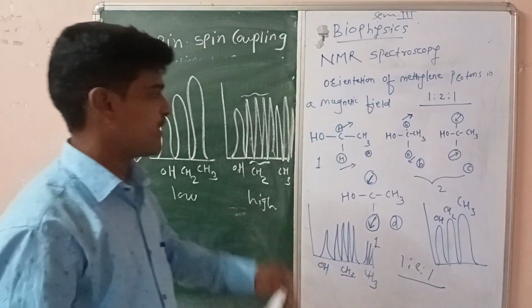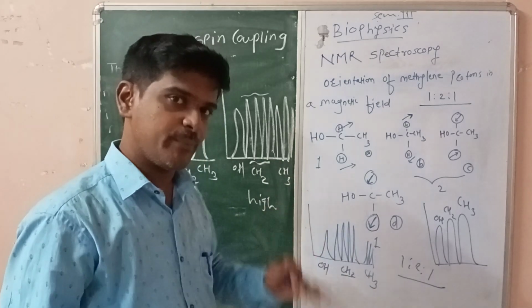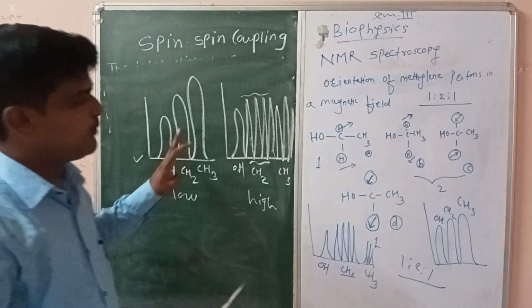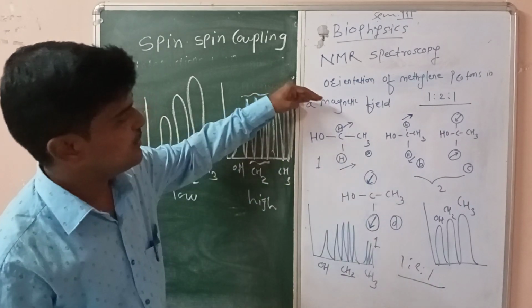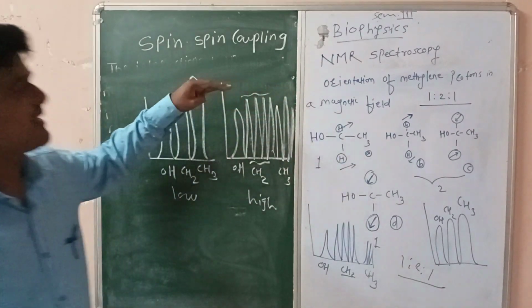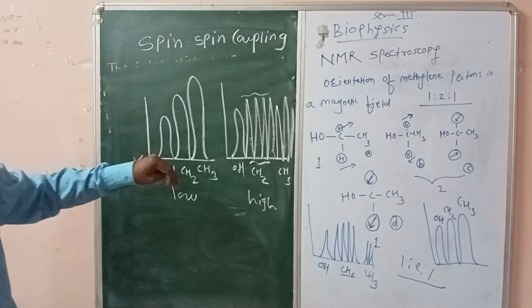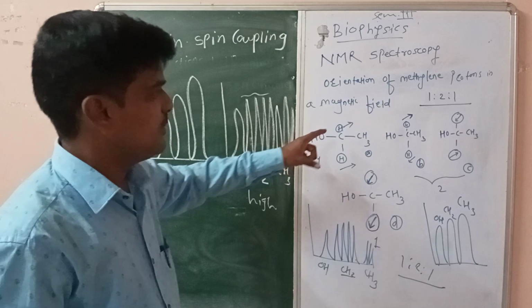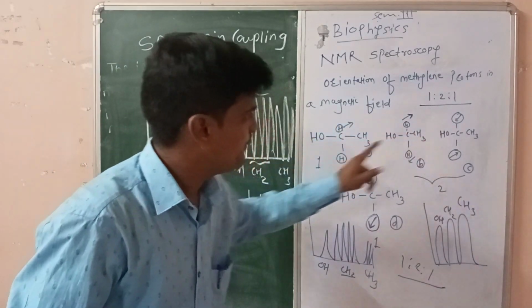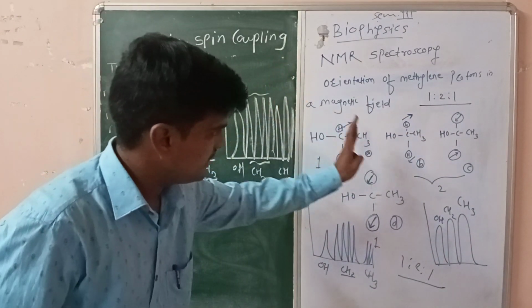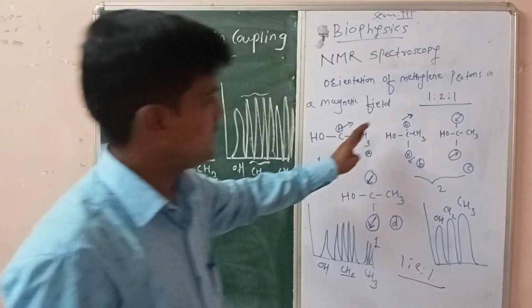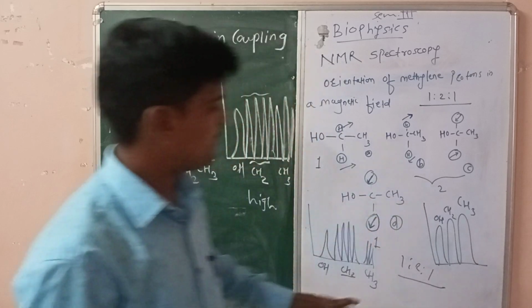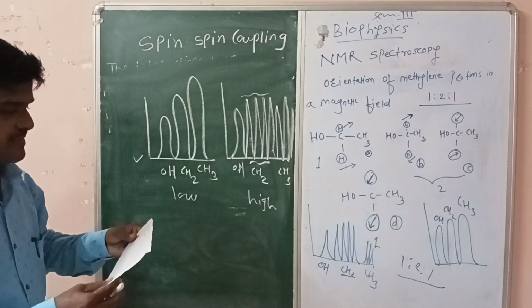The multiple spectral lines are obtained because the neighboring magnetic nuclei in a molecule may cause splitting into multiple lines or multiple NMR signals. It is due to the magnetic environment or magnetic moment being different because of the spin motion of the protons which are present near another proton environment. So due to their different motion, this type of combination takes place.